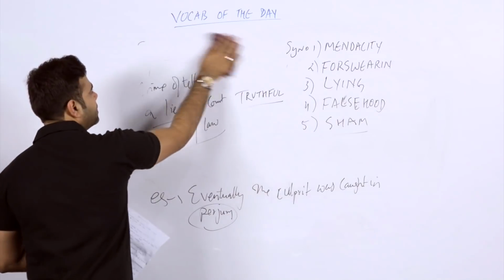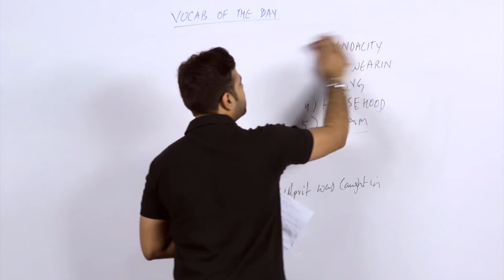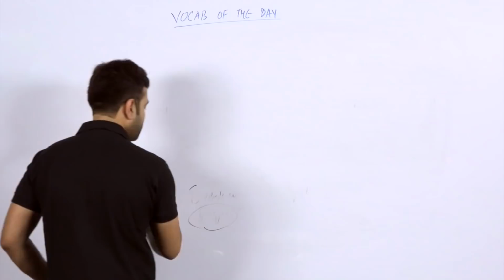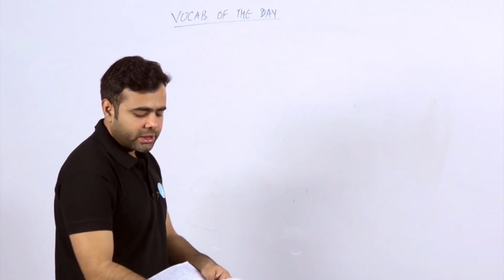Okay students, I hope it's pretty clear now. Let's proceed to the next word. After perjury, let's talk about the ninth word. The ninth word which we are going to discuss here, students, is gullible.